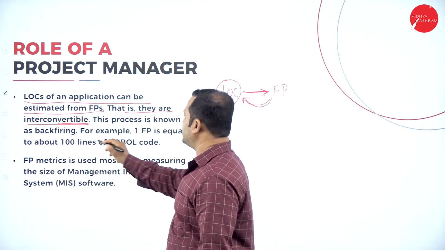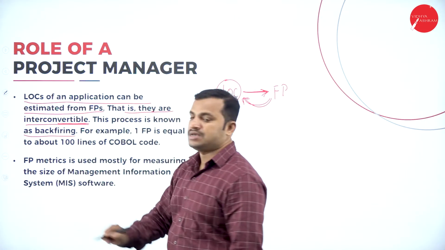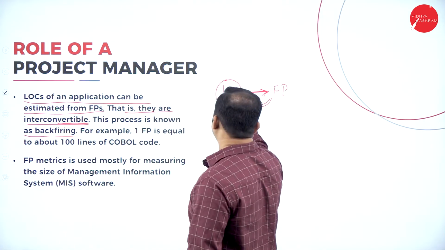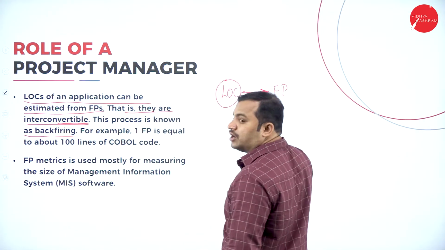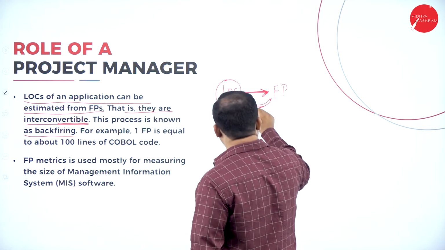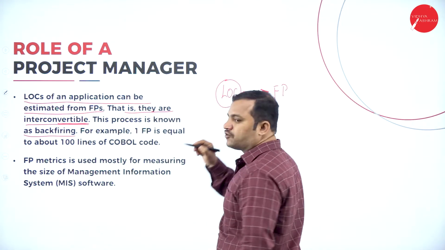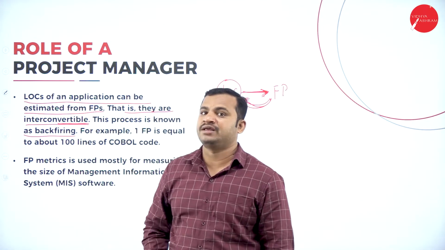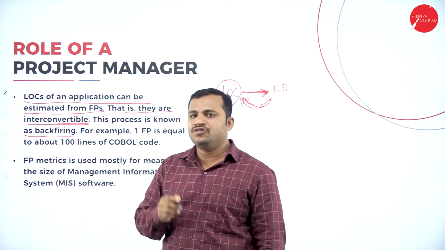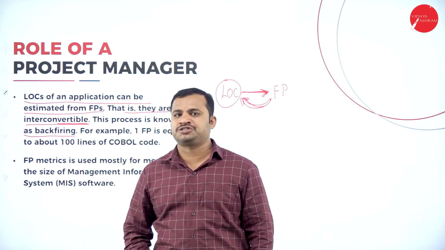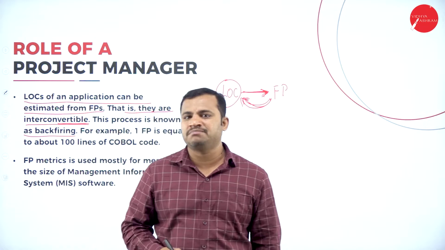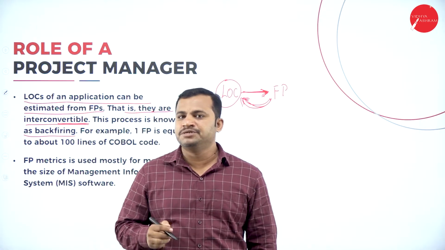This process is known as backfiring. This process of converting from LOC to function point analysis and from function point analysis to the lines of code is called backfiring. Similarly, take the example of a firing pistol.